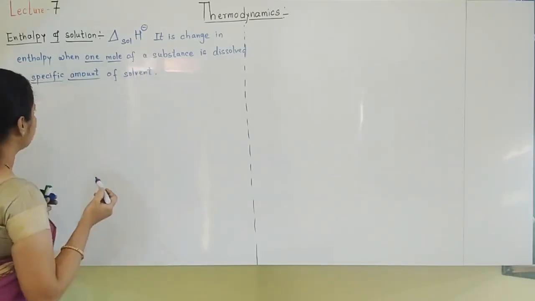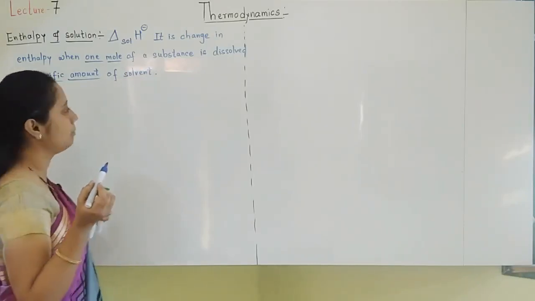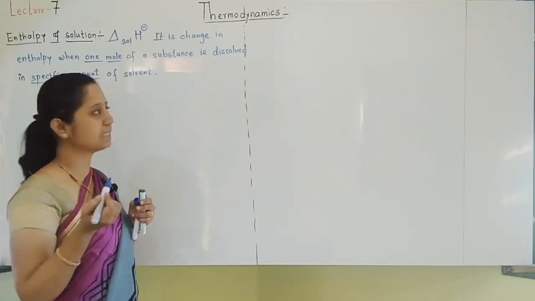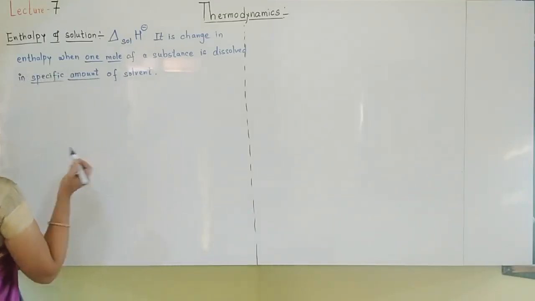When 1 mole of a substance is dissolved in a specific amount of solvent, whatever enthalpy change takes place is called the enthalpy of solution.